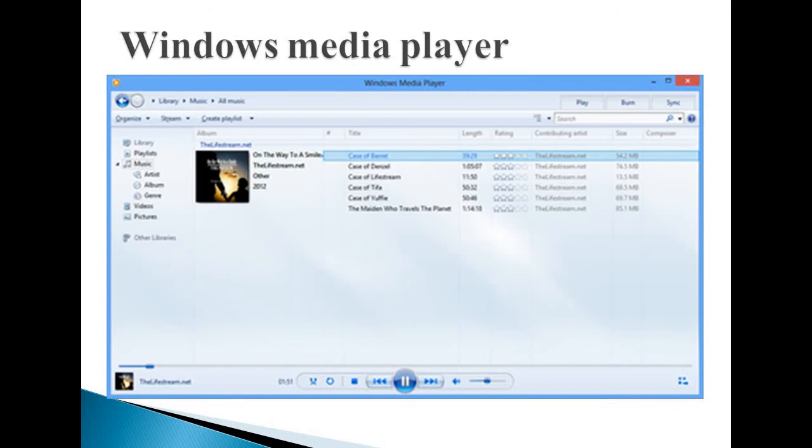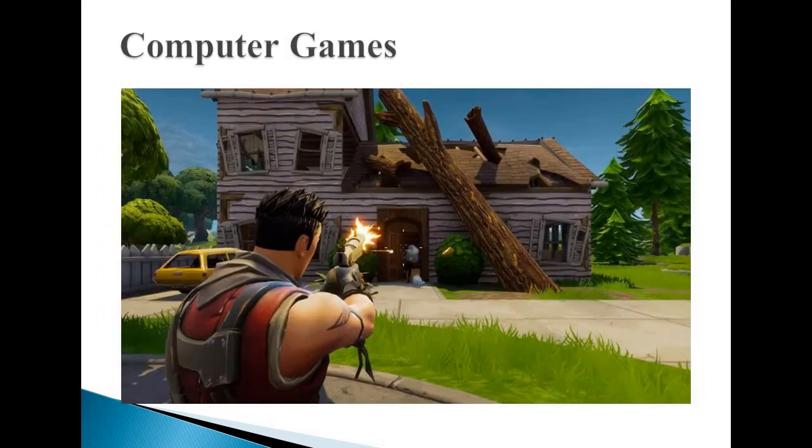Then Windows Media Player is also software. What is the purpose of Windows Media Player? Windows Media Player is used to play video or audio files, etc. You can watch a movie using a media player. Computer games, as I said before, are also software.